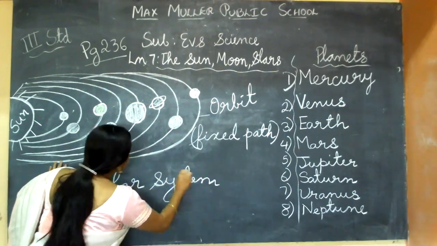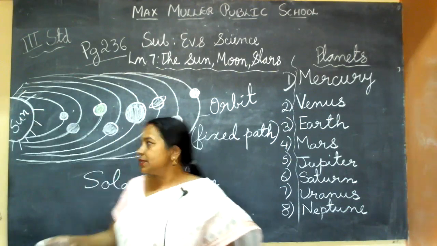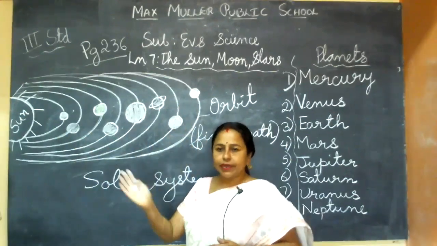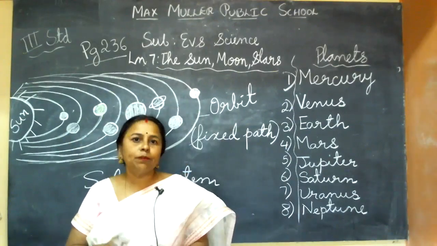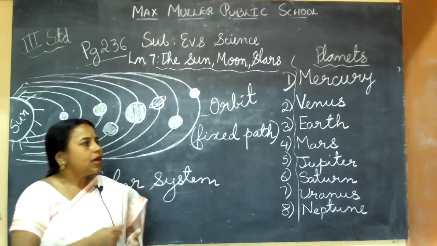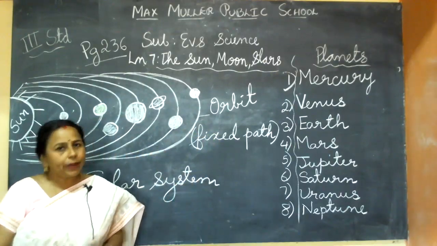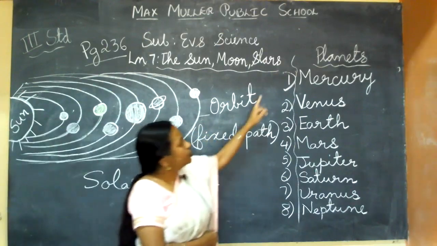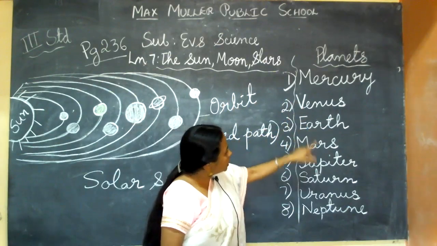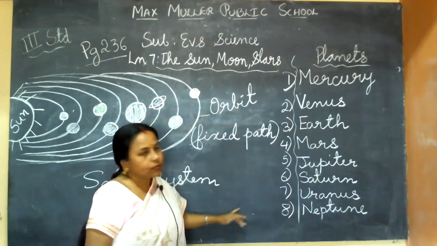So in that, what are there? The sun in the middle and all the heavenly bodies. Now how many are there? It is 8: 1, 2, 3, 4, 5, 6, 7, 8. 8 planets. Earlier we used to think 9 planets are there. We used to count Pluto also, one more planet. But it is a dwarf planet now. We won't count it as a planet now. Now we have only 8 planets. See, I have written the names here: Mercury, Venus, Earth, Mars, Jupiter, Saturn, Uranus, Neptune. So these are the 8 planets.